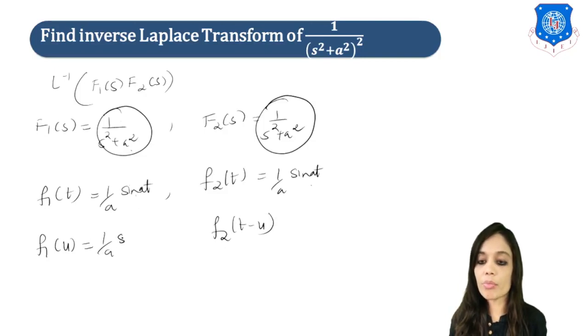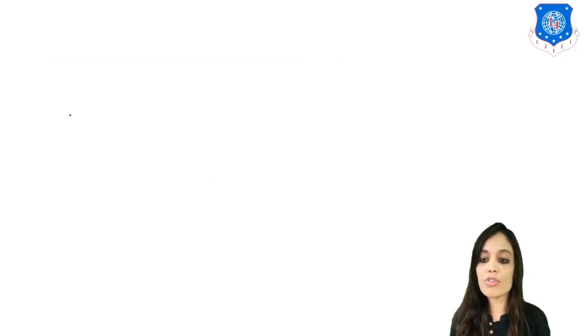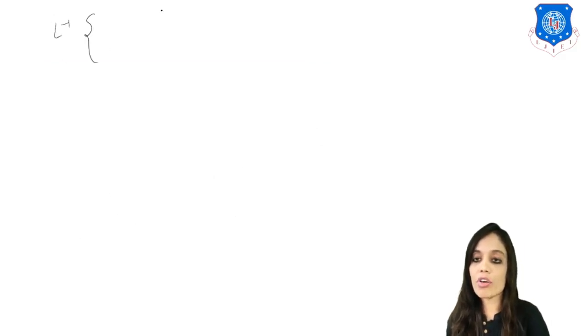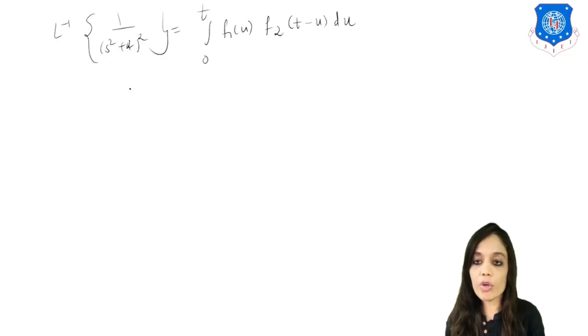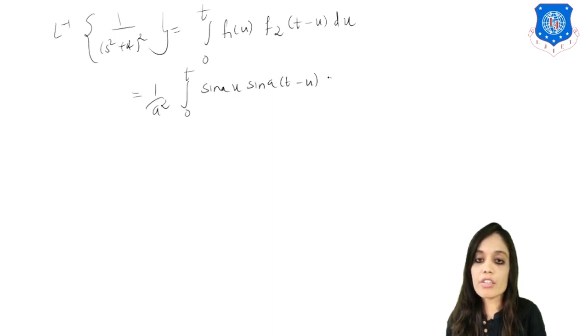So here it will be 1 upon a sin au, and here it will be 1 upon a sin a(t minus u). Okay, so now let us put all these values in our formula, that is Laplace inverse of 1 upon s square plus a square whole square will be equal to integration 0 to t f1 of u into f2 of t minus u du. In both we had 1 upon a, which is constant, so take that outside: 1 upon a square integration 0 to t sin au into sin a(t minus u) du.